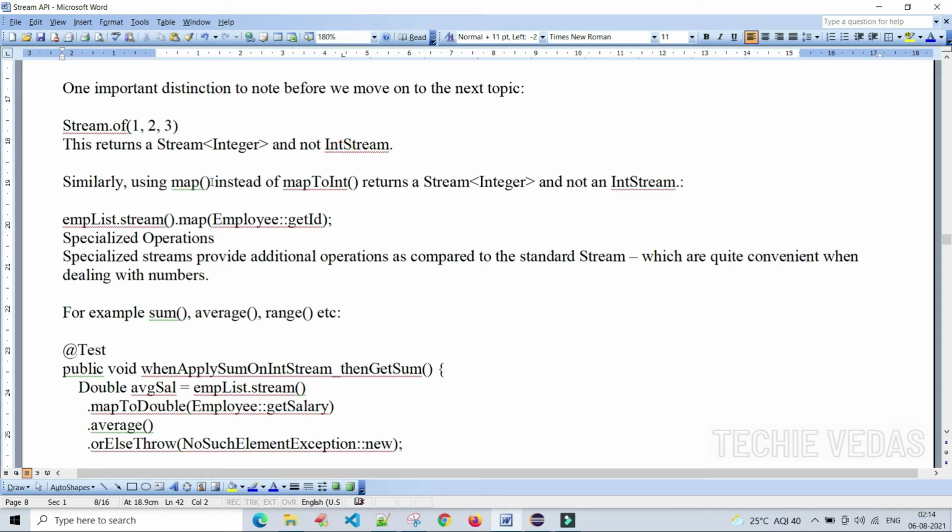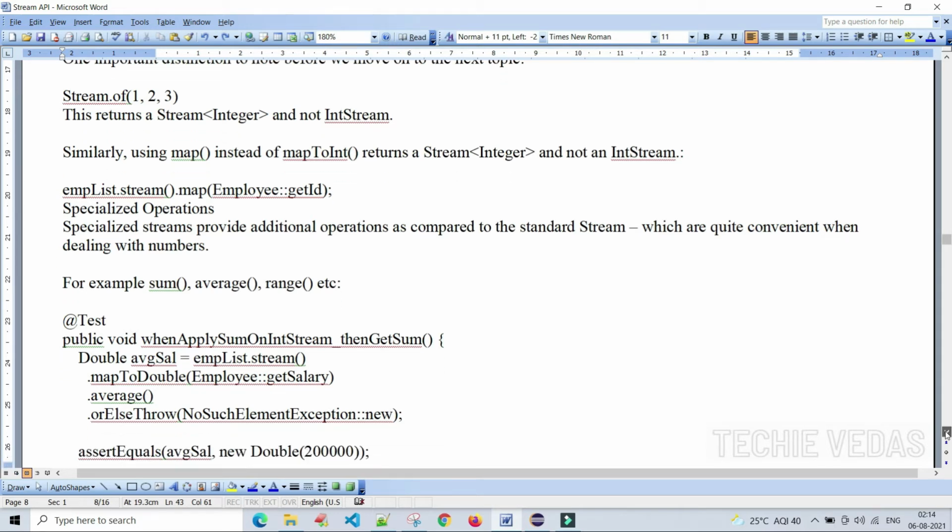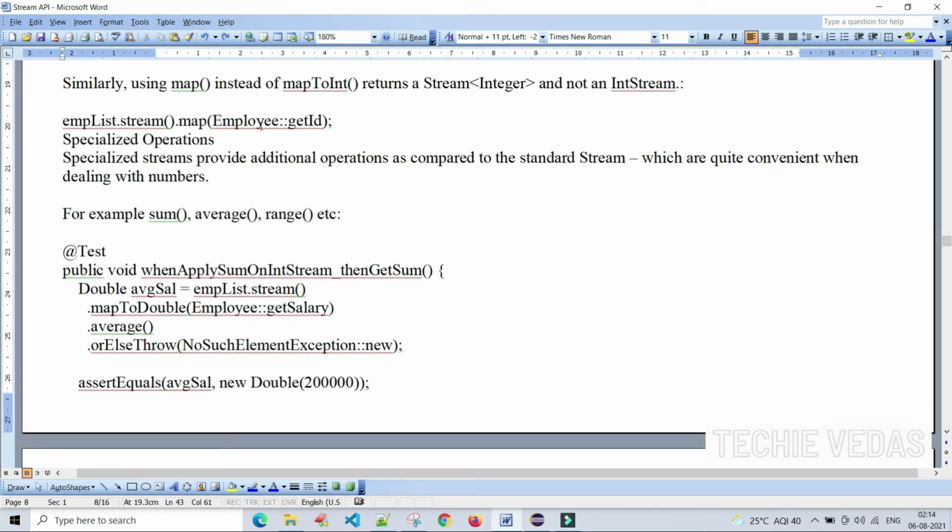Similarly, using the map method, instead of mapToInt, it returns a Stream of Integer and not an IntStream. However, specialized streams provide additional operations as compared to the standard stream, which are quite convenient. That means we have some other specialized operations: sum, average, range.